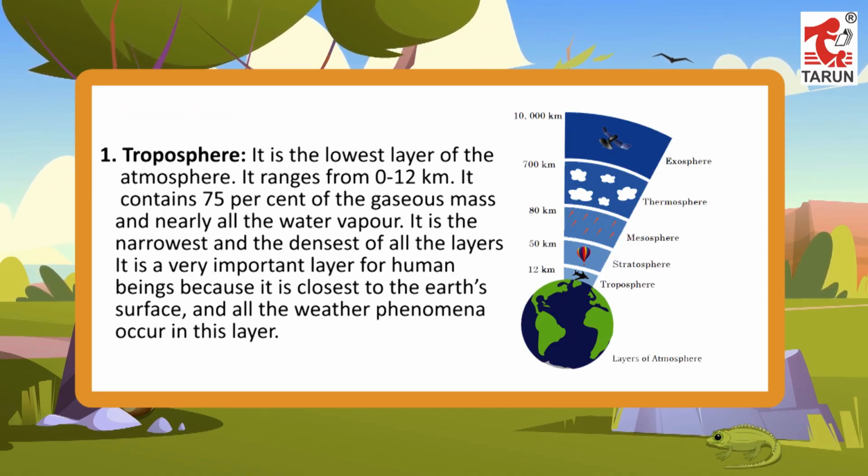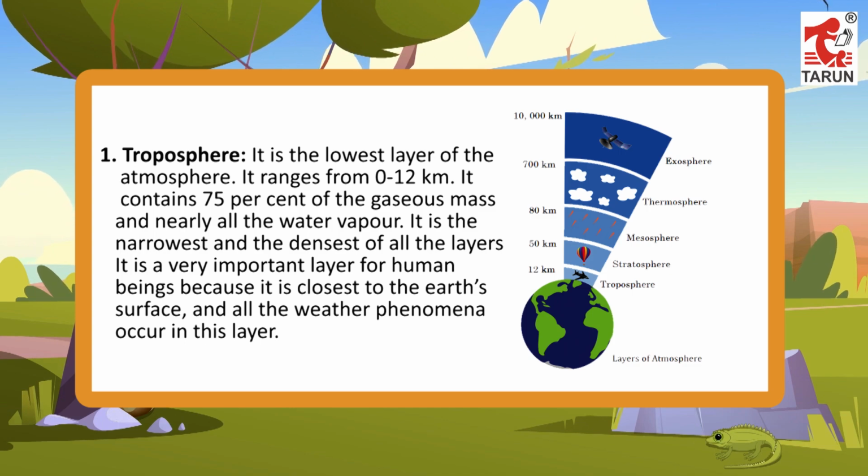1. Troposphere. It is the lowest layer of the atmosphere. It ranges from 0 to 12 kilometers. It contains 75% of the gaseous mass and nearly all the water vapor. It is the narrowest and the densest of all the layers. It is a very important layer for human beings because it is closest to the Earth's surface, and all the weather phenomena occur in this layer.